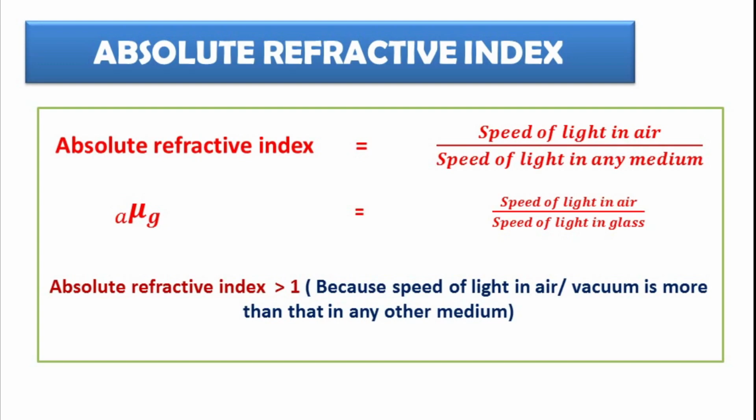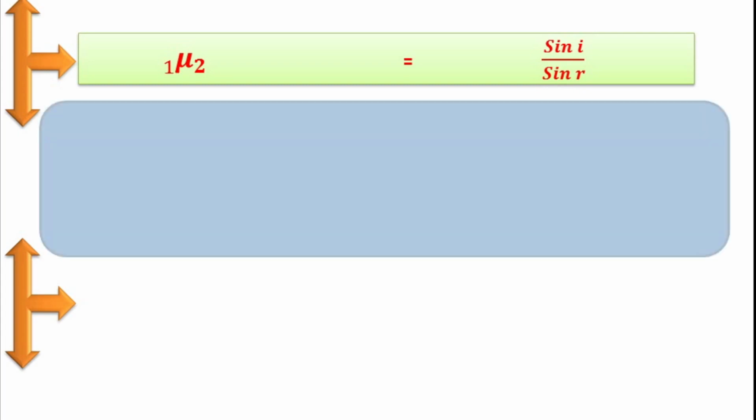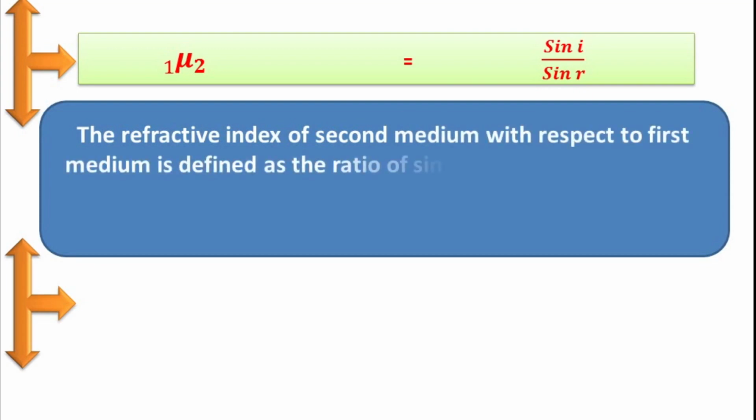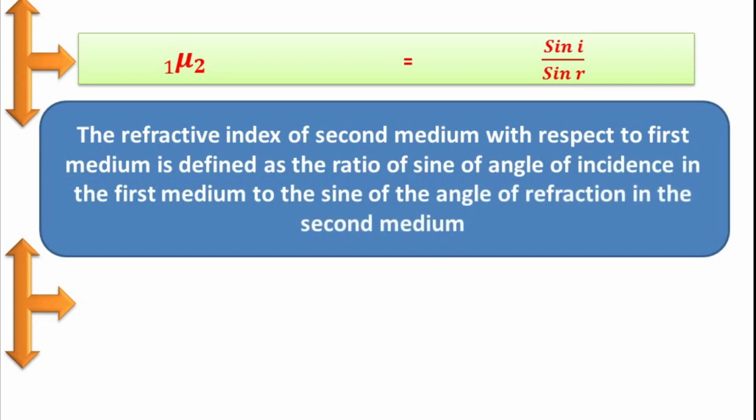So we have two formulas for refractive index. Number one, we have studied as Snell's law. Refractive index of second medium with respect to first medium is equal to sin I divided by sin R, which is a constant. So definition of refractive index is the refractive index of second medium with respect to first medium is defined as the ratio of the sine of angle of incidence in the first medium to the sine of angle of refraction in the second medium.